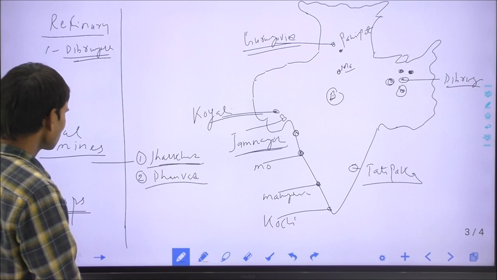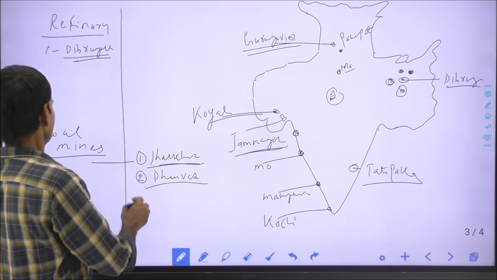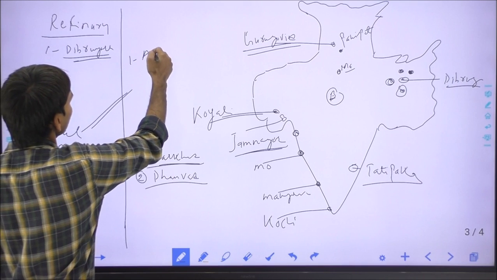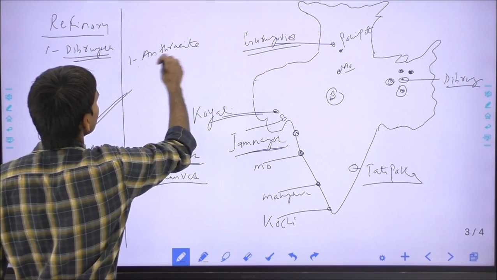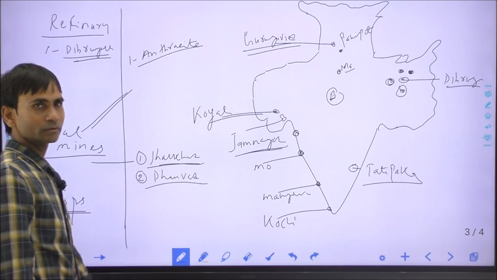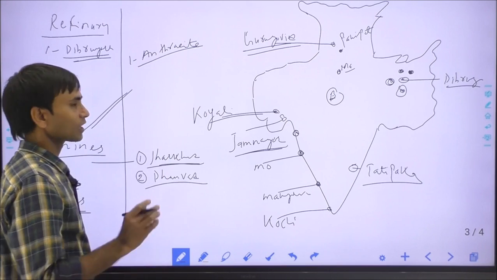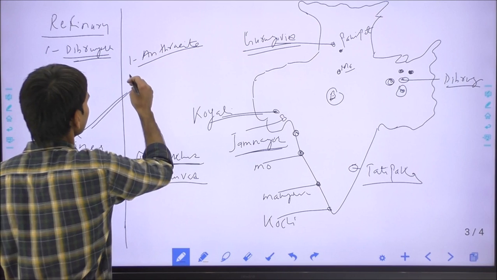And there are 4 types of coal. The highest degree of coal is anthracite coal. Anthracite, highest quality of coal. It means it has the maximum concentration of carbon and low impurities or moisture.